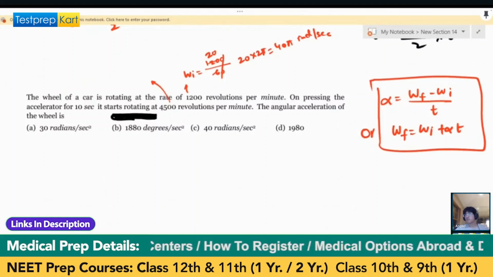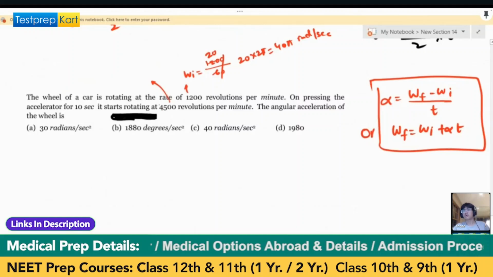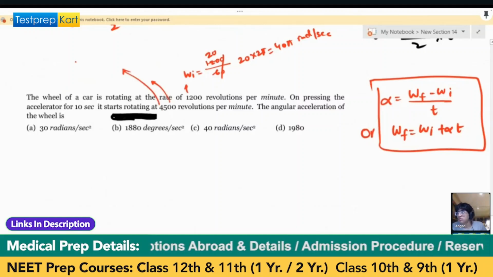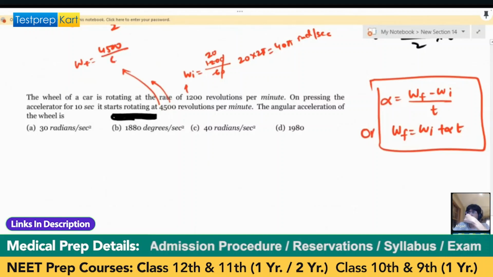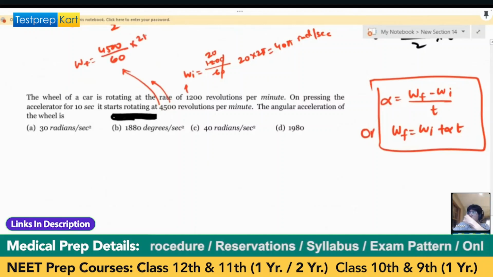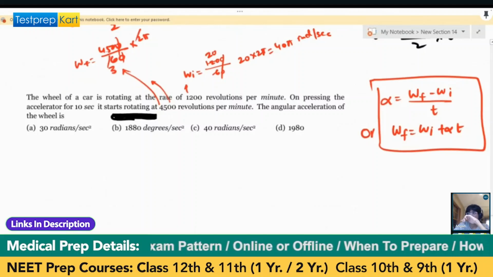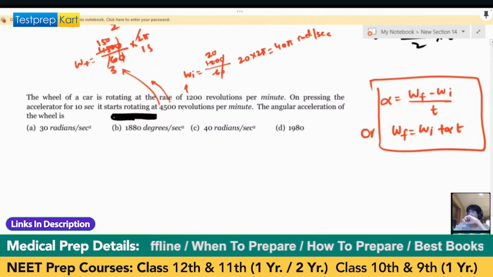See, this one we will convert into radians per second. So 4,500 divided by 60 times 2 pi, so 150 pi.